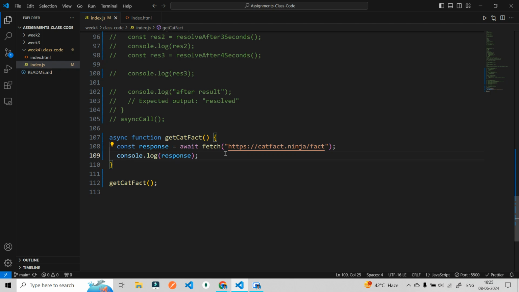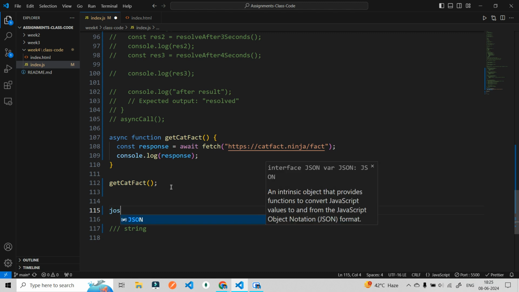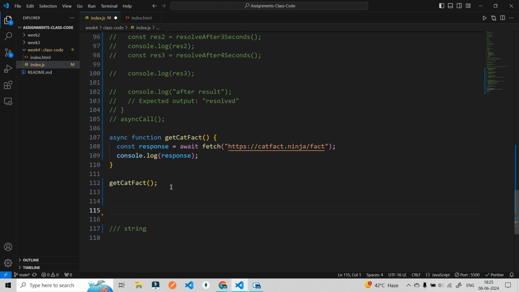As I told you, whatever we are transferring over HTTPS only understands the string. So whatever data we are sending through the HTTPS protocol, we have to convert that JSON object into a string. So how do we do that?